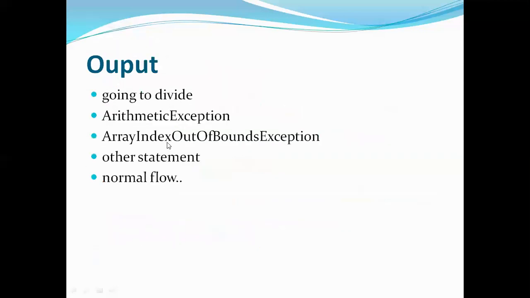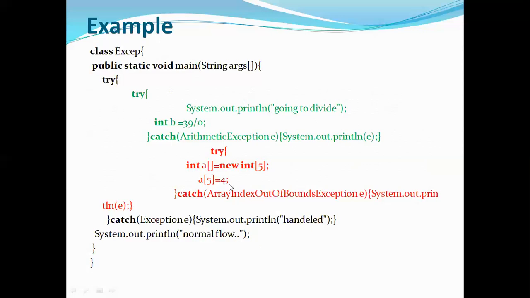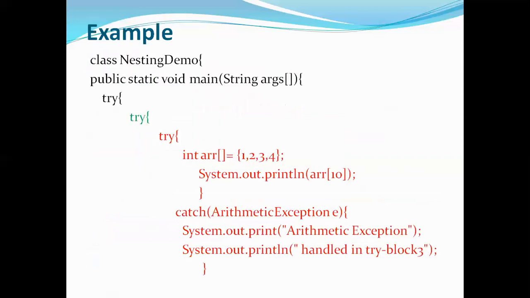So here, let's see the output. Going to divide, arithmetic exception, then array index out of bound exception, and then, okay, I removed that other statement, and then normal flow. And then let's go to the other example here.